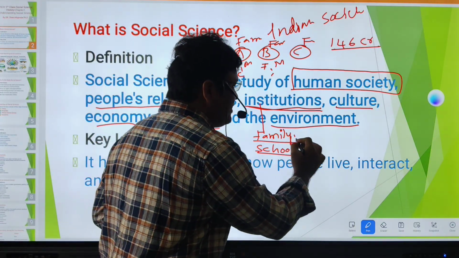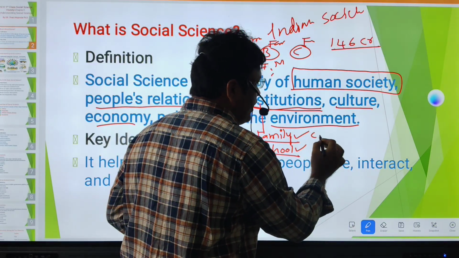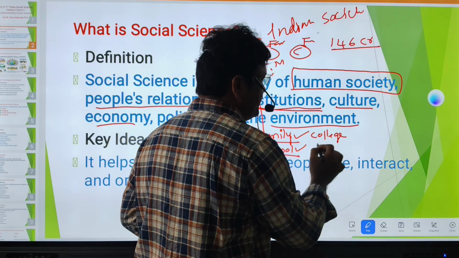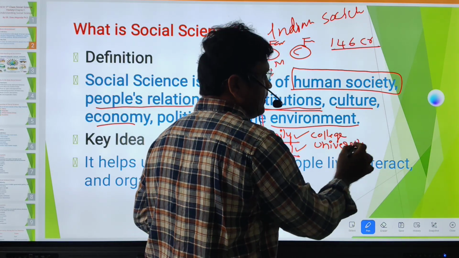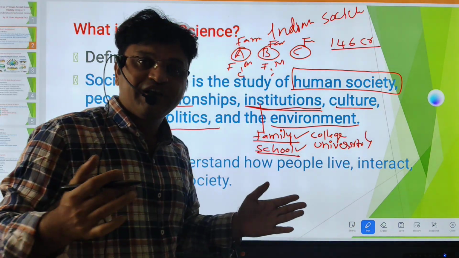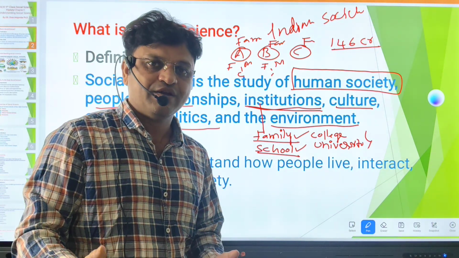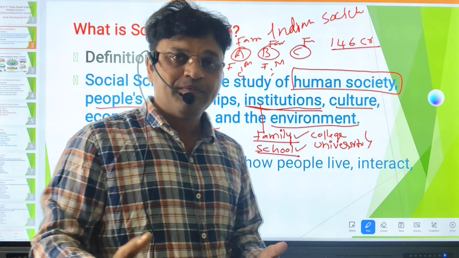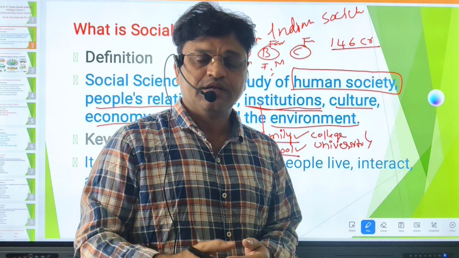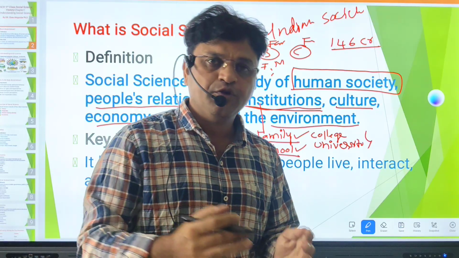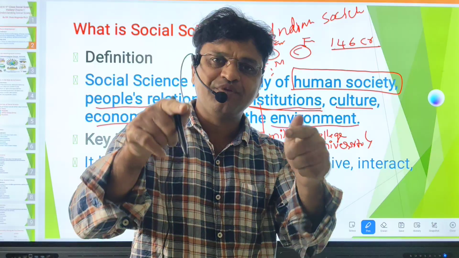And apart, the family is one of the institutions. School is one of the institutions. Again, college, university, universities, plus we have religion. So we are going to temple. We have a belief system, right? All the people are going. Some Islam people are going to mosque. The Christian people are going to church. The Hindu people are going to temples. So different purposes. So religion also molds your behavior.